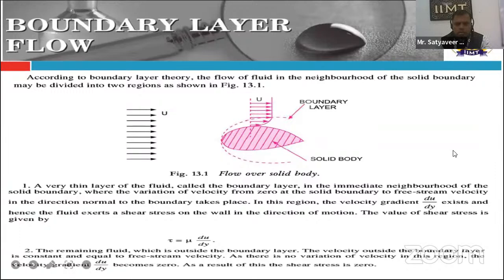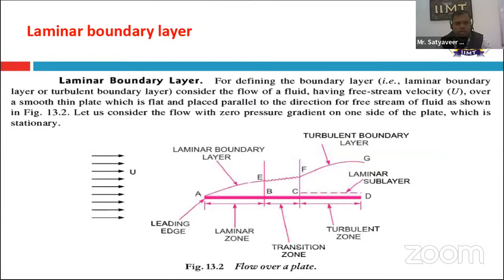Next we will talk about what is the laminar boundary layer. What do you understand by laminar boundary layer? For defining the laminar boundary layer or the turbulent boundary layer, we have to know the concept of boundary layer formation. So consider the flow of fluid having free stream velocity over a smooth thin plate which is flat and placed parallel to the direction of free stream velocity.